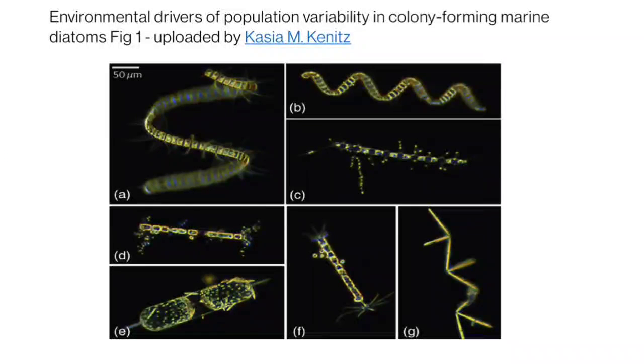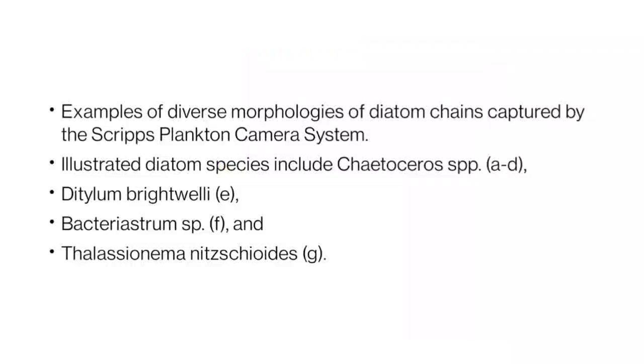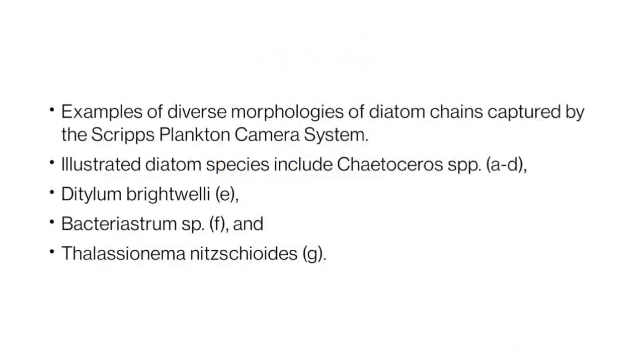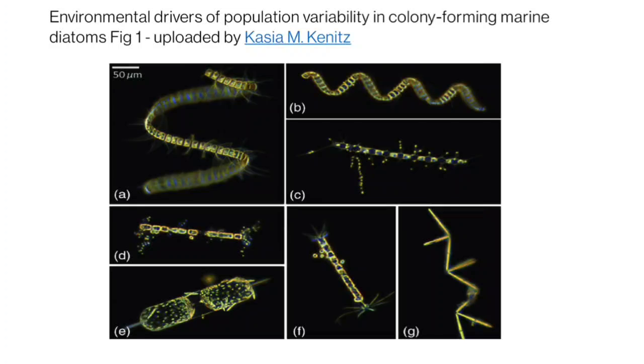And these are some examples, and this is an image I took from a publication, Environmental Drivers of Population Variability in Colony Forming Marine Diatoms. And in this picture, from A to D, it's a Chaetoceros species, and E is the Ditylum brightwellii species, and F is the Bacteriastrum species, and the last one, G, is the Thalassionema species.